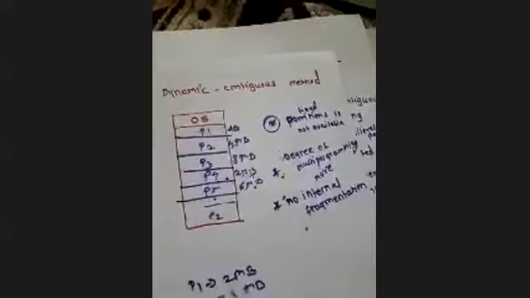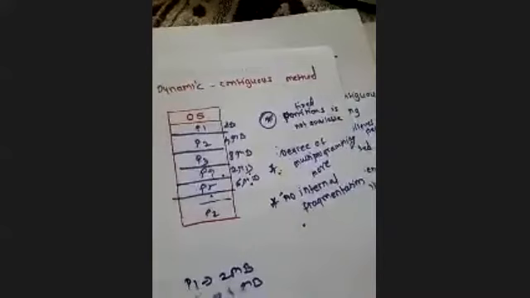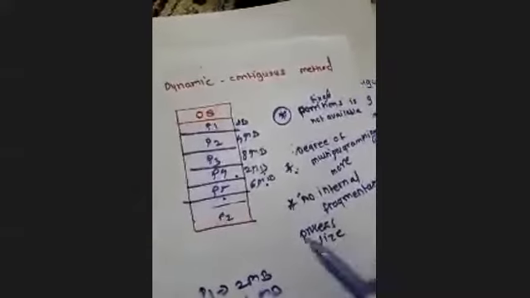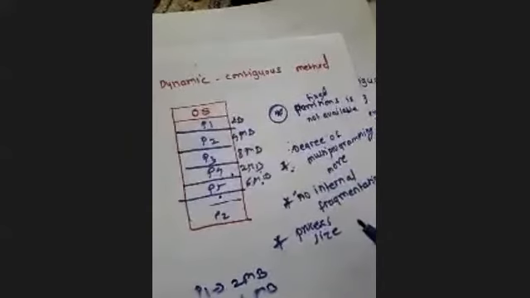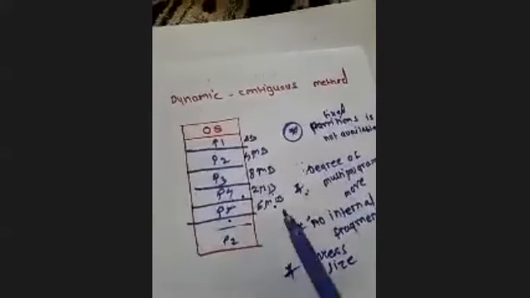Right? In this method, there is no internal fragmentation. Fine. Now, degree of multiprogramming, I have already explained. Also, there is no limit on the process size. Can we say this? There is no limit on the process size, because I'm not saying